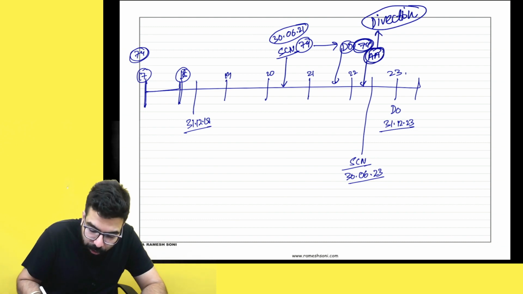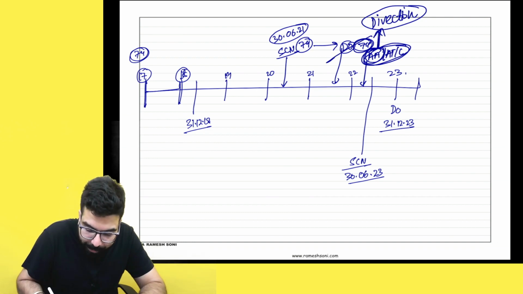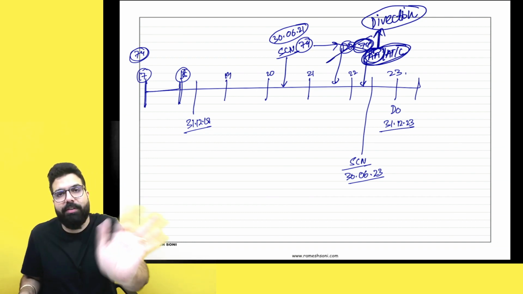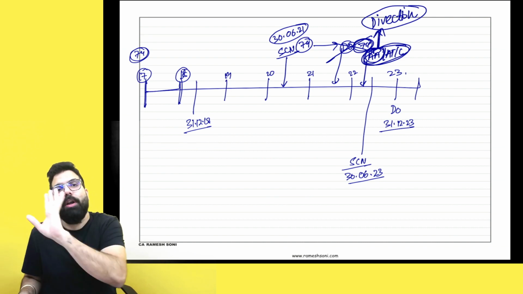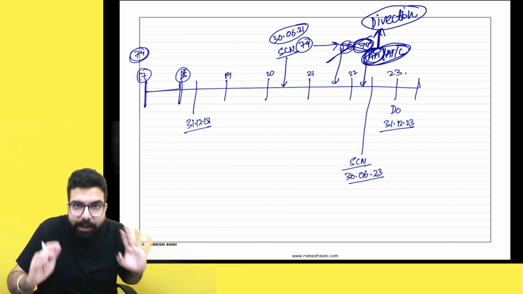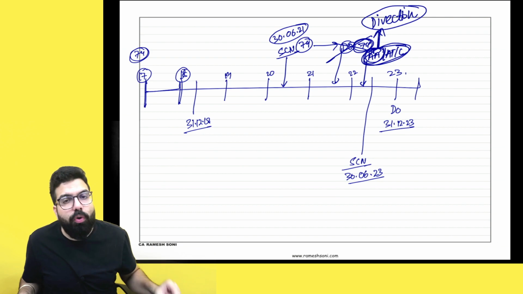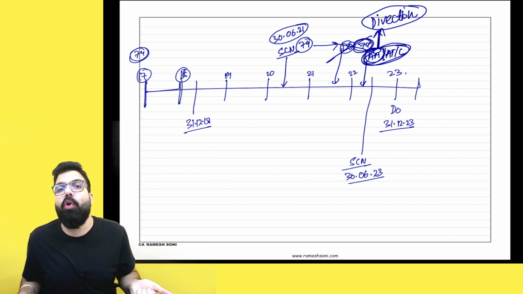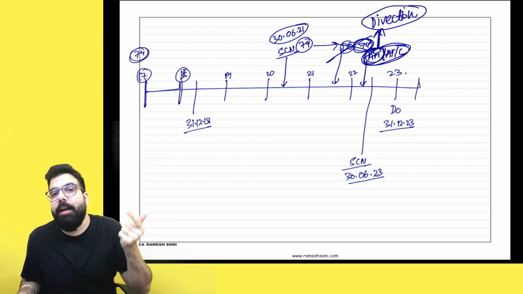The appellate authority or appellate tribunal or court issued a direction to the officer that this demand order under section number 74 is not sustainable because this guy is not a fraud. In this scenario, does the officer have to issue a show cause notice again and pass a demand order?